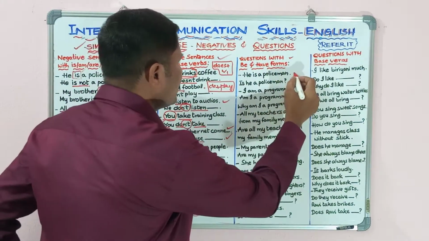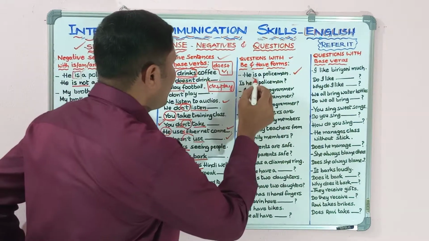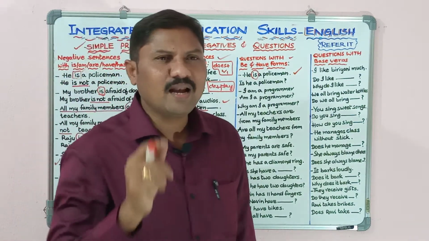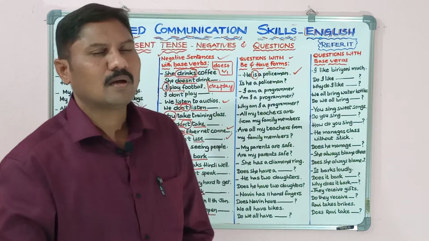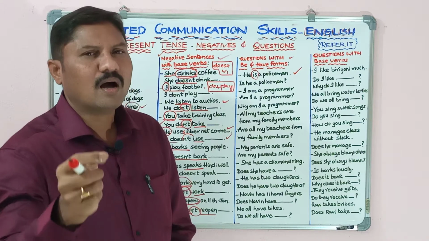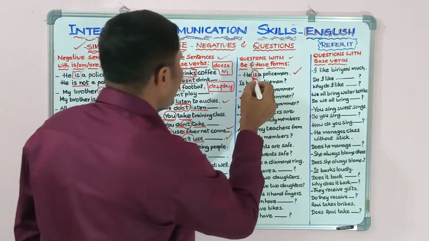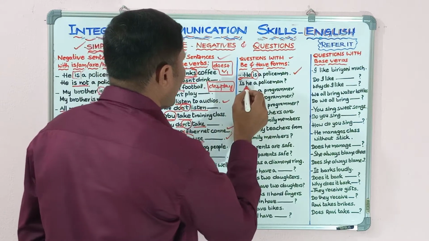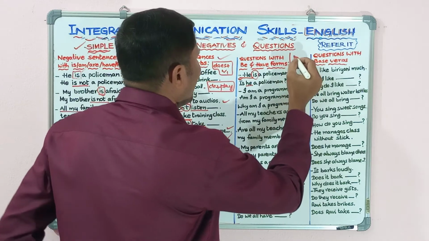Come on, look at this sentence. He is a policeman. Identify the verb. He is. While framing a question, take that helping verb or be form to the beginning of the question. So here, is, bring it to the beginning of the question. And then you write the subject. Okay, then it will be